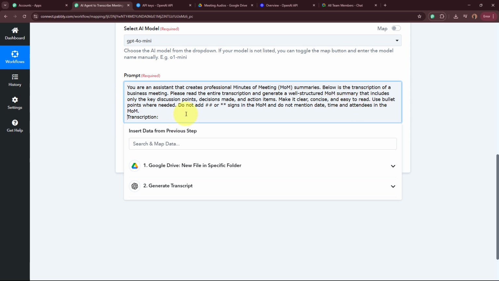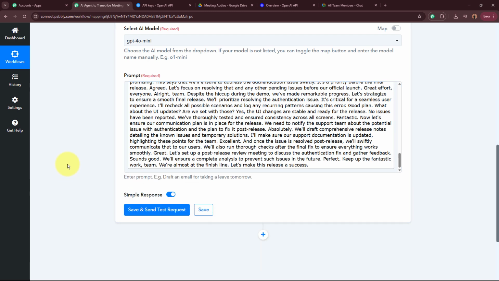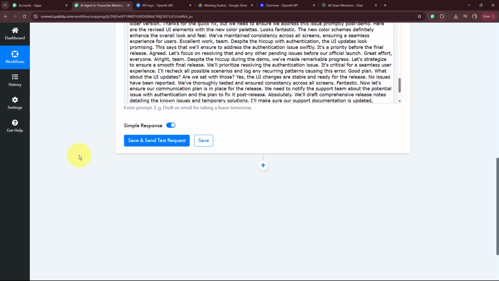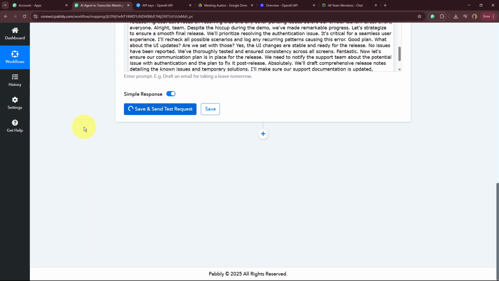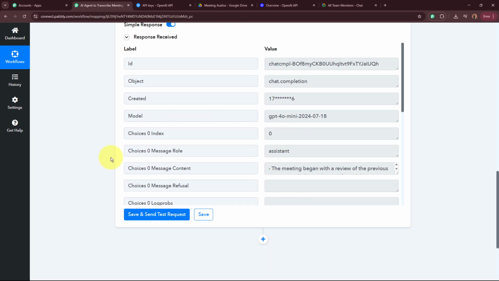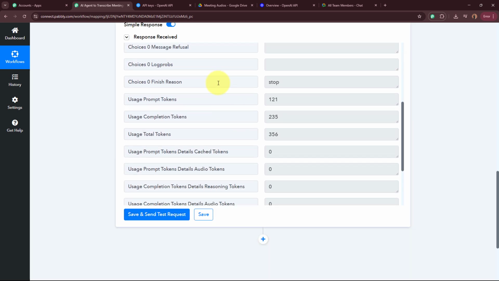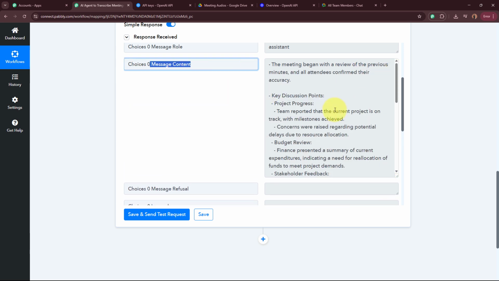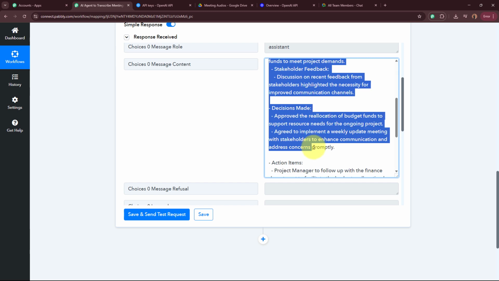in the MOM. Over here for the transcription, I'm going to map the data of this transcription that is generated by my AI agent, okay? So after selecting the AI model and entering the prompt, I'm going to simply click on the Save and Send Test Request button right over here. And within a few seconds, you can see right away this AI agent has generated the content. Content is in this message content. If I drag it, you can see over here, this is the MOM summary right here.